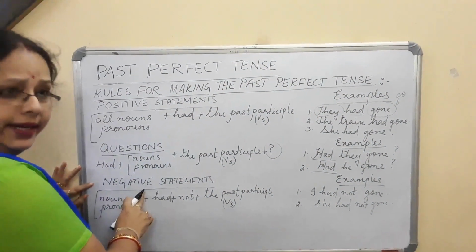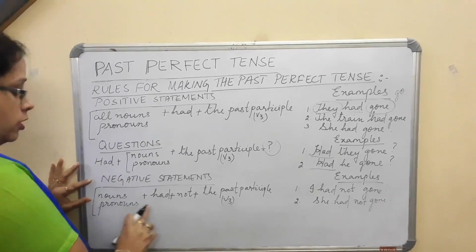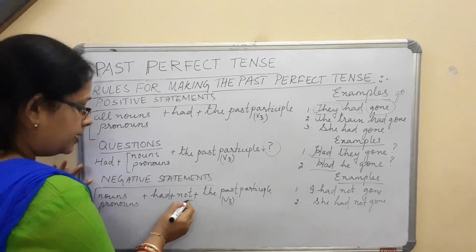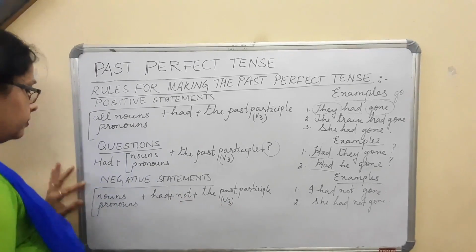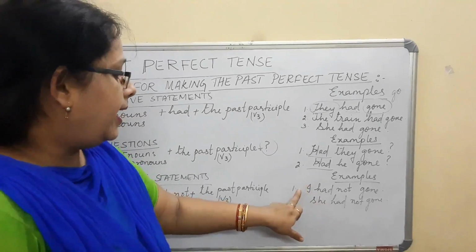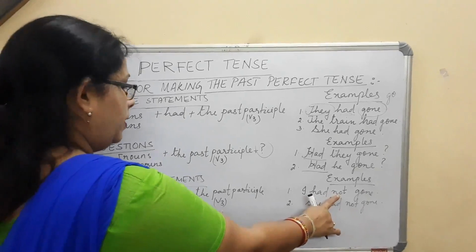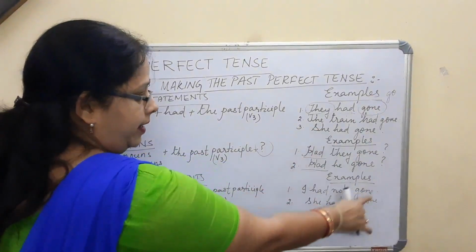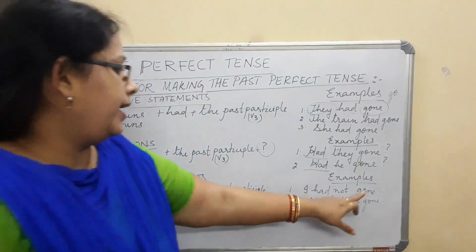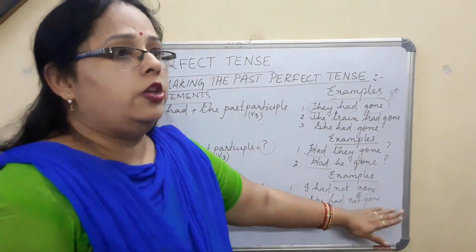Next we are coming to negative statements. Nouns or pronouns plus had plus not plus V3 form. Nouns or pronouns I have used here: I, and in the second sentence I have given she. I had plus not plus V3 form, that is go, same verb I have used here, that is gone. I had not gone, and this is she had not gone.